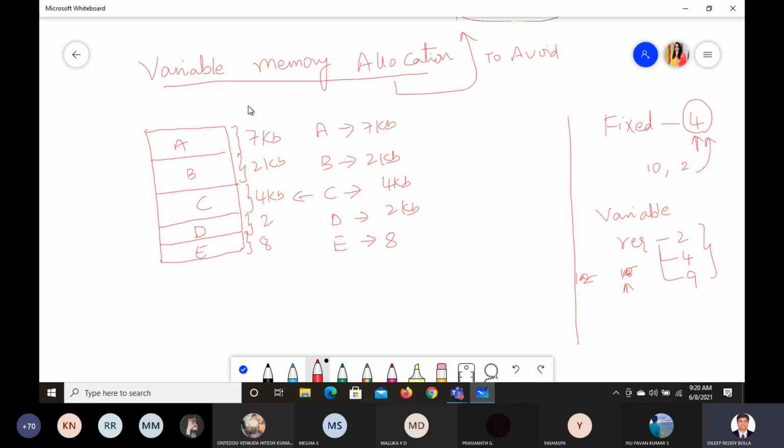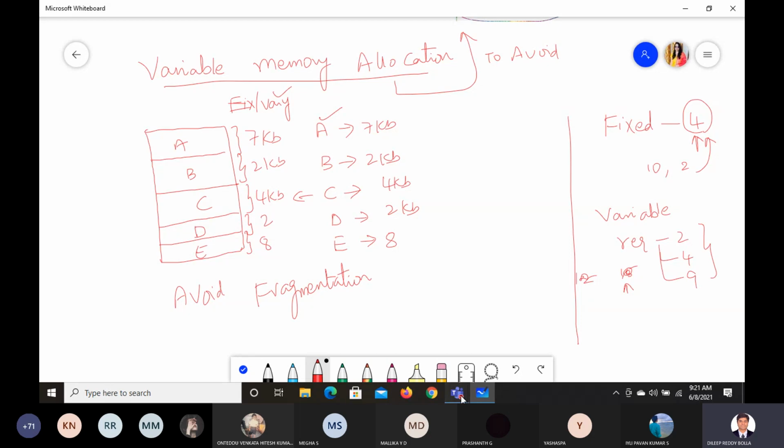So what we are trying to do, are we fixing it or varying it? We are not fixing it, right? We are varying it. As per the requirement, we are allocating the spaces. So this is called variable memory allocation. Using this way, we can avoid the problem of fragmentation.